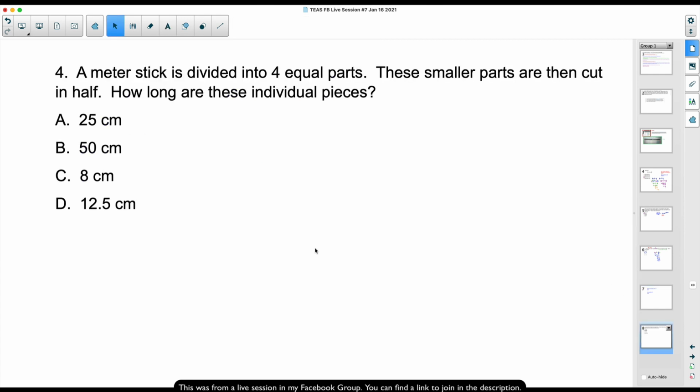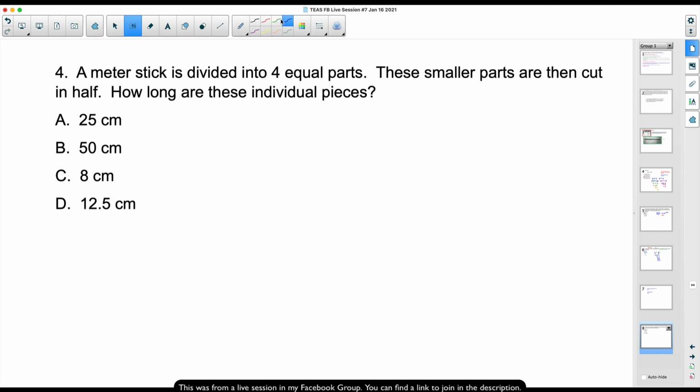A meter stick is divided into 4 equal parts. These smaller parts are then cut in half. How long are these individual pieces? Well, let's look at our answers. Our answers are in centimeters. Centimeters. Okay, well, we have a meter stick.